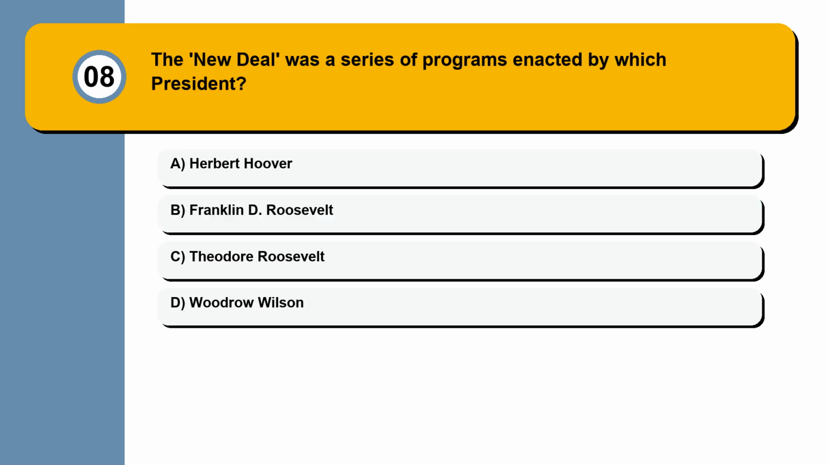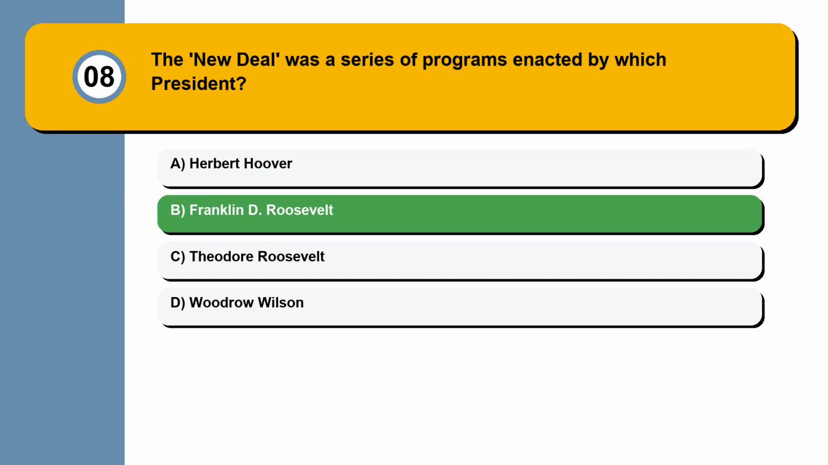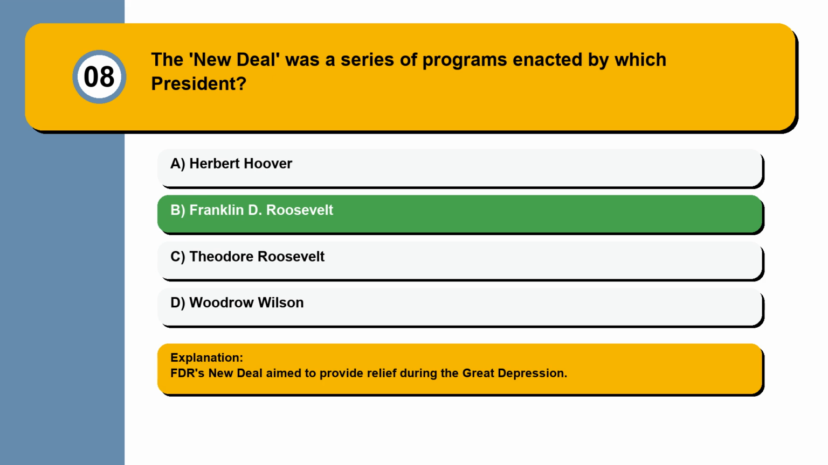Question 8. The New Deal was a series of programs enacted by which president? Herbert Hoover, Franklin D. Roosevelt, Theodore Roosevelt, Woodrow Wilson. FDR's New Deal aimed to provide relief during the Great Depression.